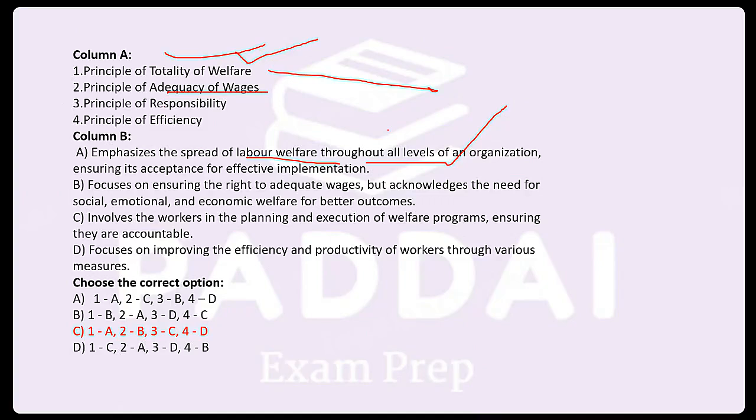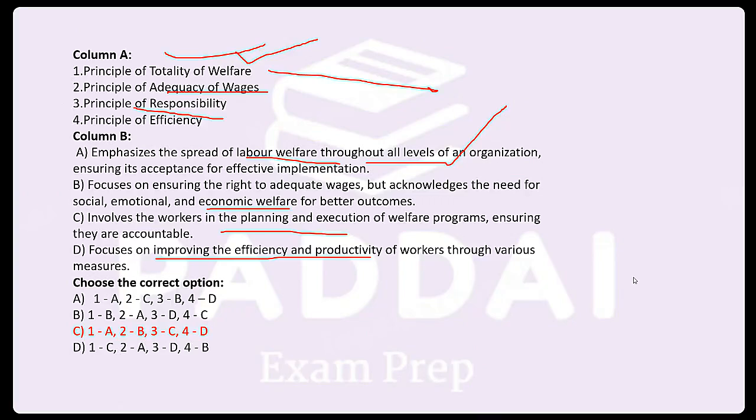adequate wages is not sufficient. Yes, you should give them right wages, but they won't be enough. So you need to acknowledge their social, emotional and economic welfare outcomes as well. Then responsibility is involving them in the planning and execution, and efficiency is to improve. So there was nothing to match actually.